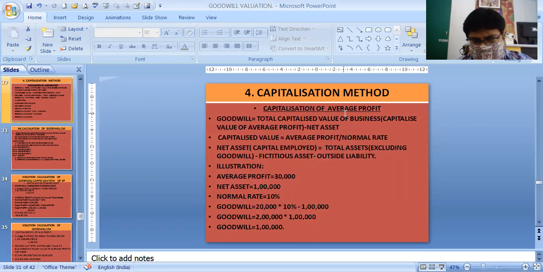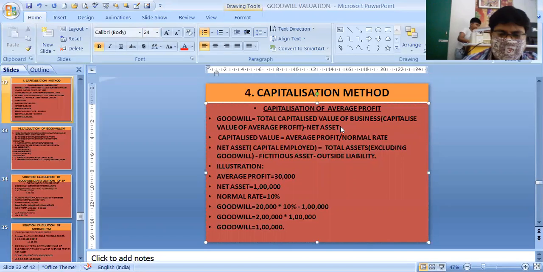Capitalization of average profit method is the same sum, but over here you have to capitalize the average profit and subtract the capital employed. So goodwill is the total capitalized value of the business, that is the capitalized value of average profit, minus net asset. Net asset also means capital employed.